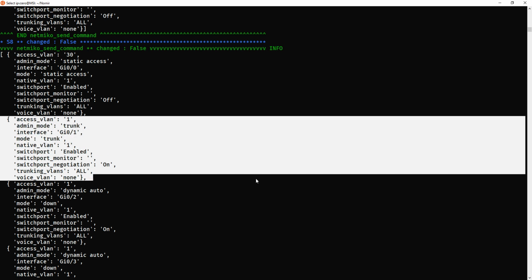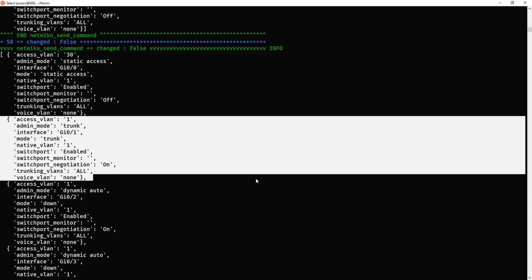Now we can actually get accurate information, because on the left hand side we've got these dictionary keys and adjacent to them we've got the values. So if we want to find out if something is a trunk, all we'll do is tell the script to look for the admin mode dictionary key, and if the value contains the word trunk, we know that link actually is a trunk.